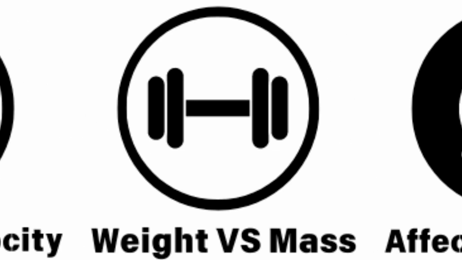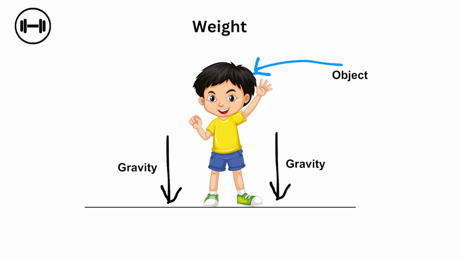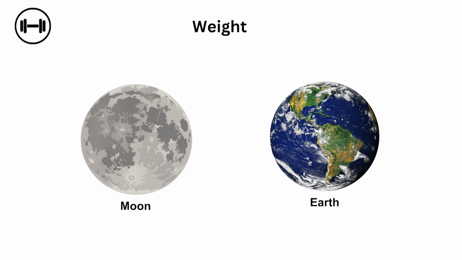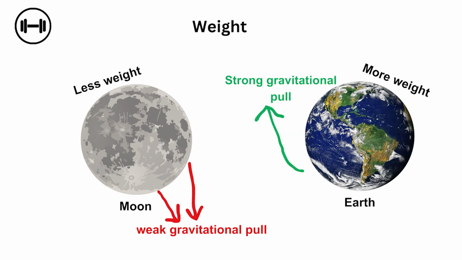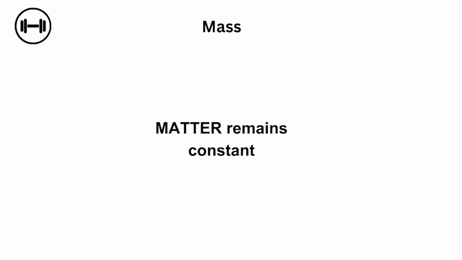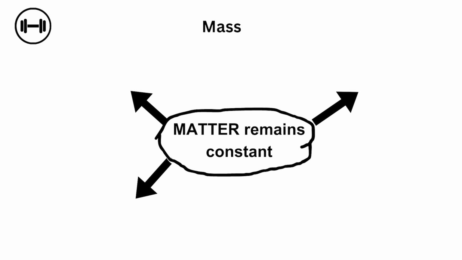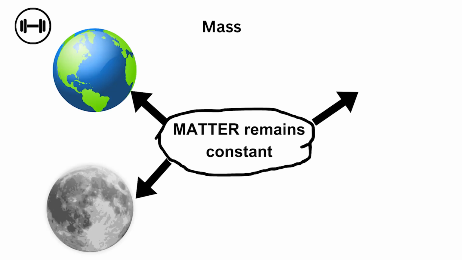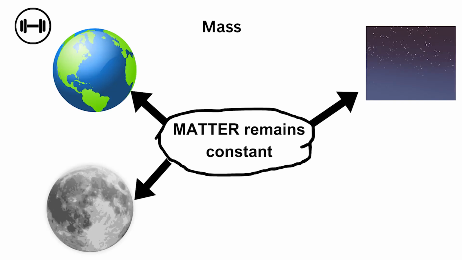Weight versus mass. Weight is the force exerted by gravity on an object. It can vary depending on where you are in the universe. For example, you would weigh less on the moon than on Earth because the moon's gravitational pull is weaker. Mass is the amount of matter in an object and remains constant regardless of location. Whether you're on Earth, the moon, or floating in space, your mass stays the same.